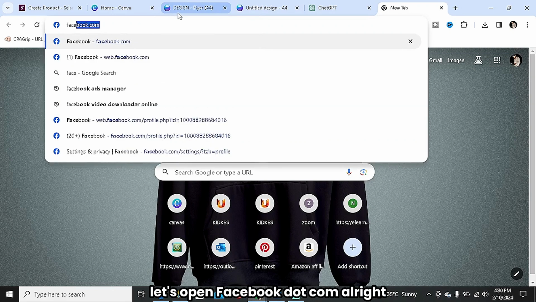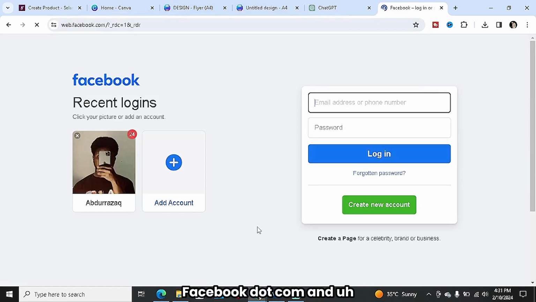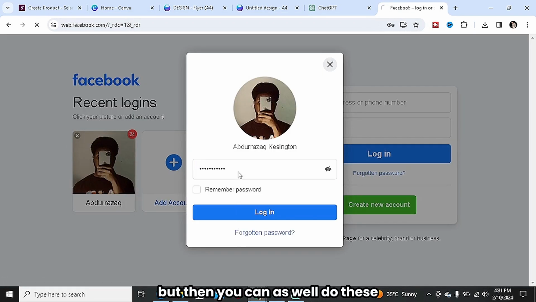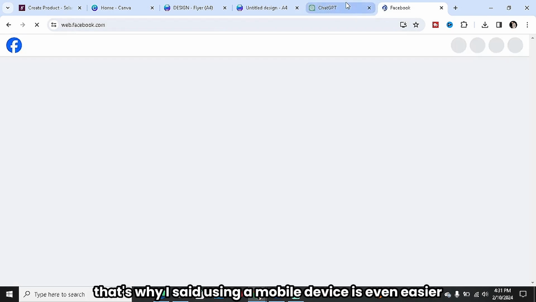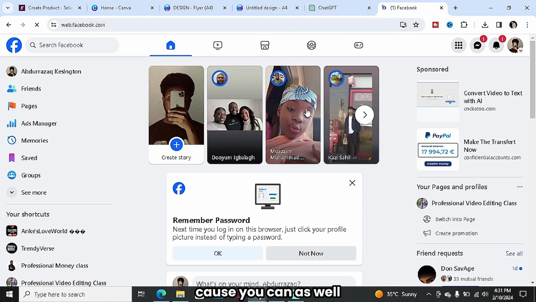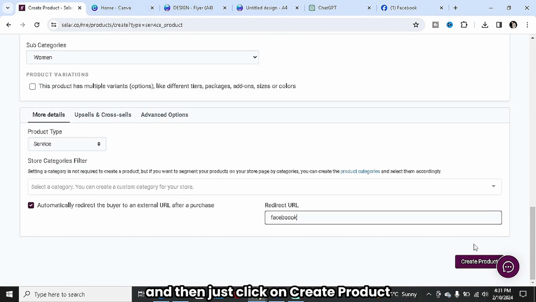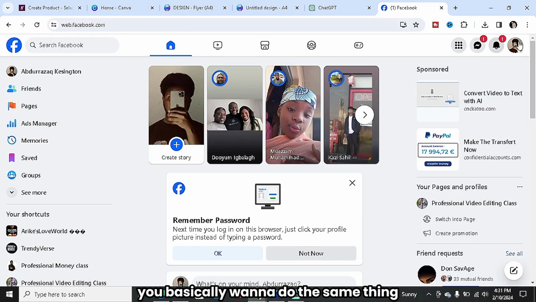Okay, let's open facebook.com, and let's log in real quick. But then you can as well do this with your WhatsApp group. That's why I said using a mobile device is even easier, because you can just go to your WhatsApp and paste the link directly over here, and then just click on create product. But if you're using Facebook, you basically want to do the same thing.